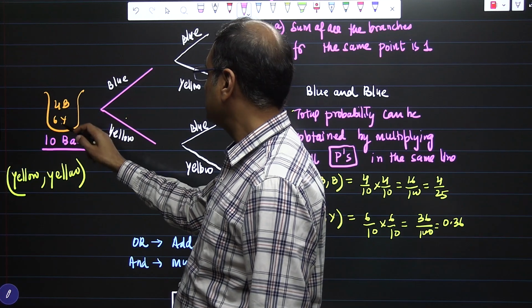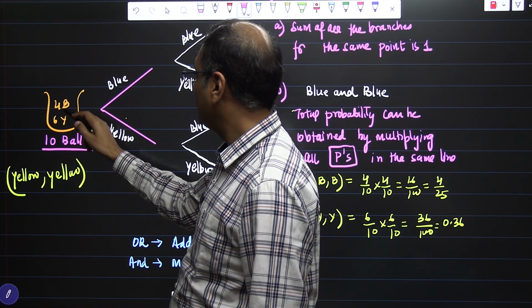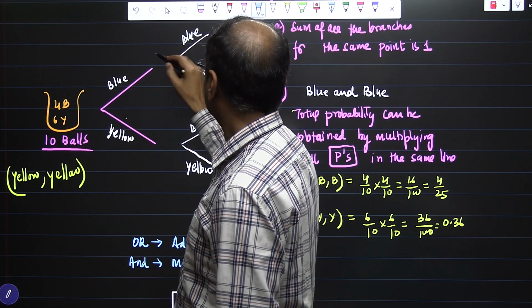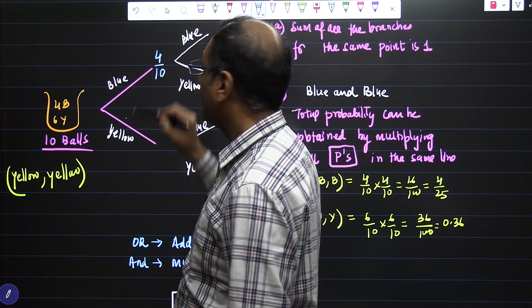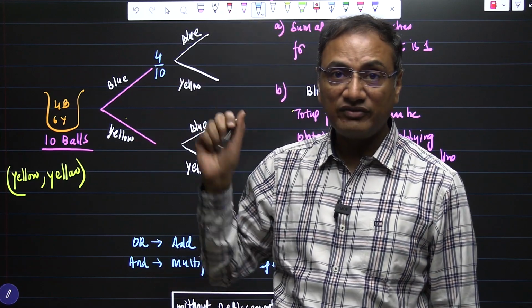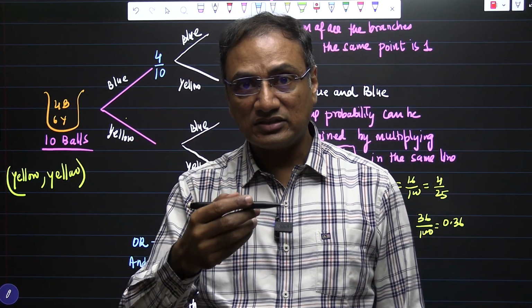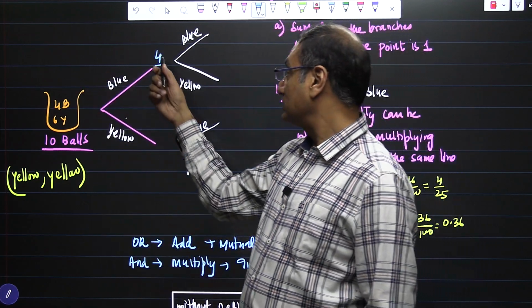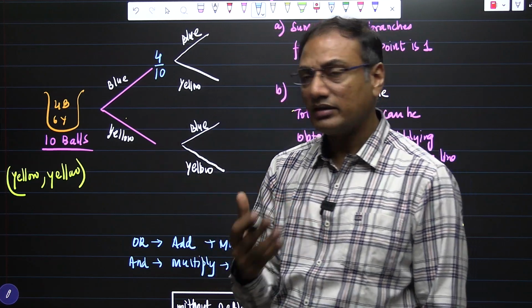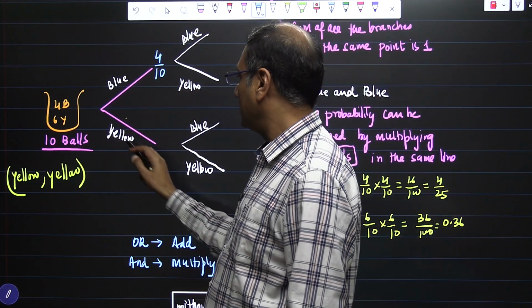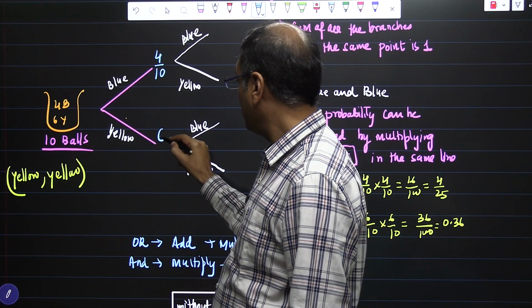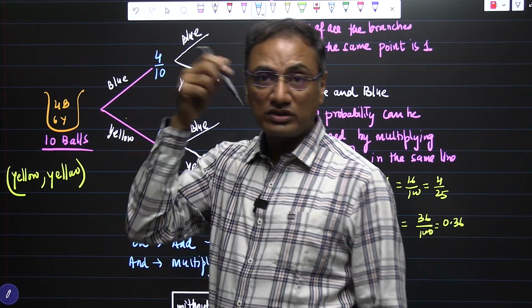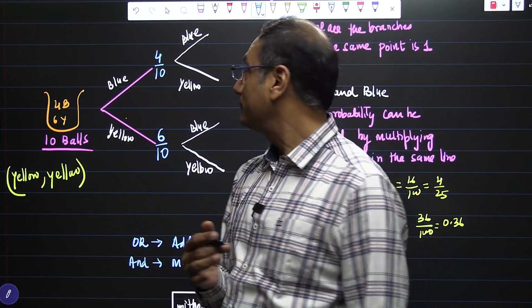See carefully, what is the probability of a blue ball? Because we are having 10 balls in total and blue are 4, the probability is going to be 4 out of 10. On the tree diagram itself, you do not need to simplify your answers. Whatever fraction you are getting, you need to write that fraction. If you want to write the simplified fraction, that is not a problem. And on yellow, we are having 6 yellow balls, so the probability is going to be 6 by 10.